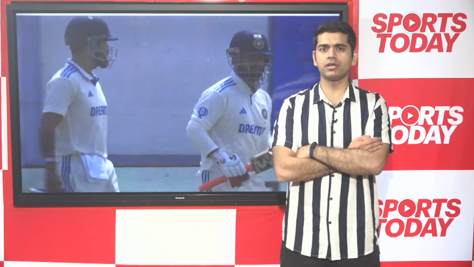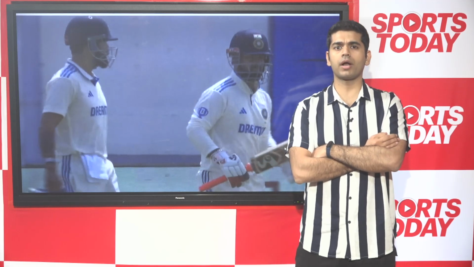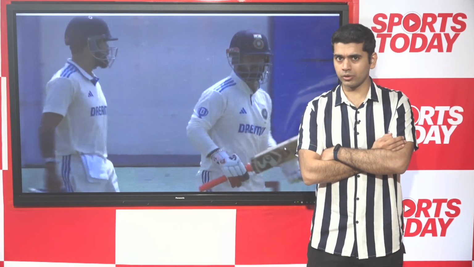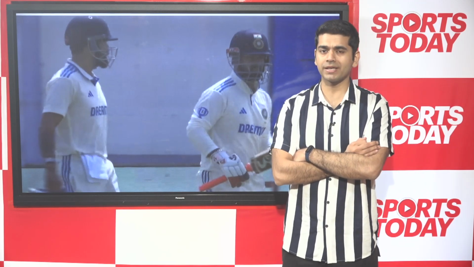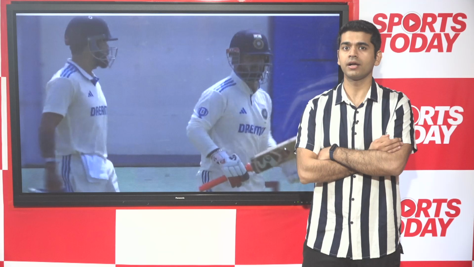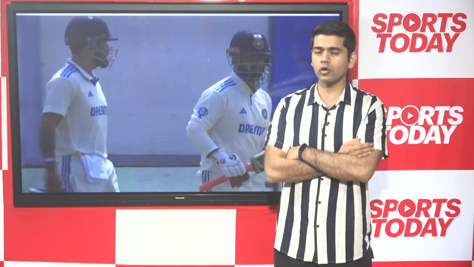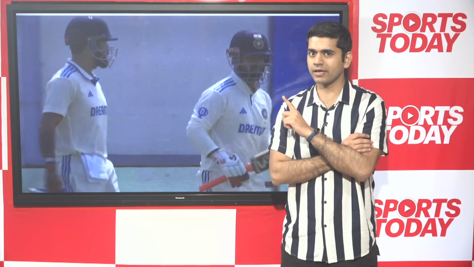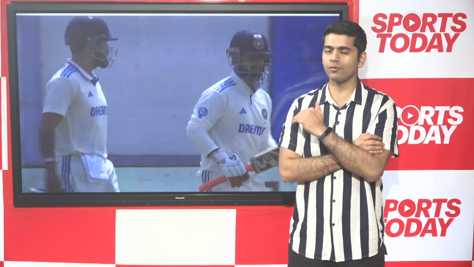If India were to pull off a big win, a miraculous win in Pune, they needed one of their miracle boys to perform very well. The miracle may still happen, but it's a big blow to the Indian team because Rishabh Pant, India's miracle boy in Test cricket, got run out for what turned out to be his first duck at home. 3 balls that he faced, didn't get a run and eventually gets run out.